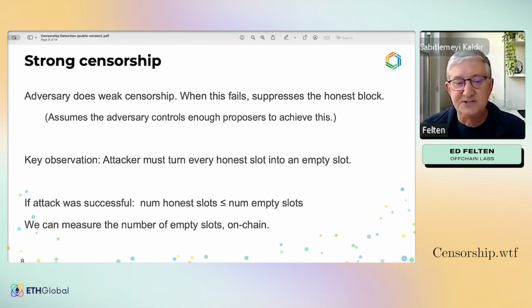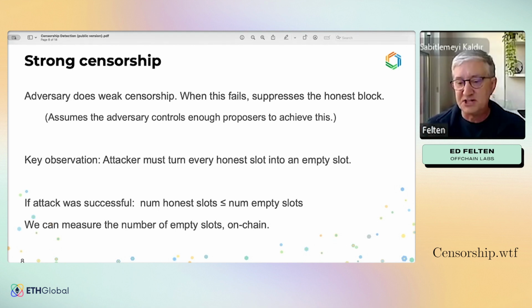So it follows that if the attack was successful, the number of honest slots during the attack time is going to be less than or equal to the number of empty slots, because every honest slot will be empty, but of course some slots might be empty for other reasons. The other nice thing is that we can measure the number of empty slots on chain.